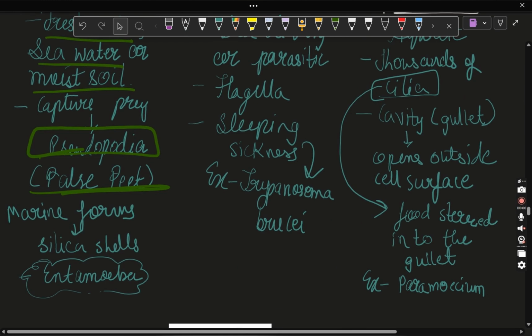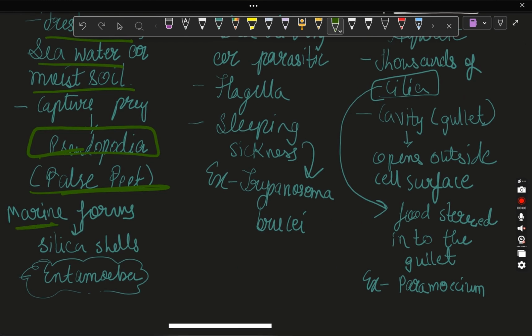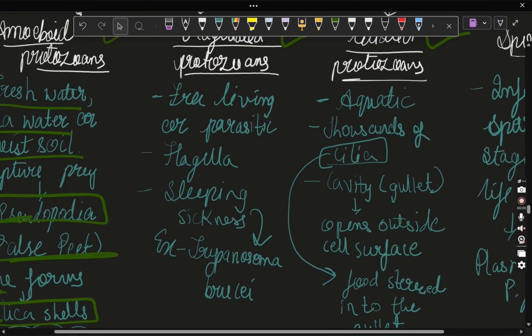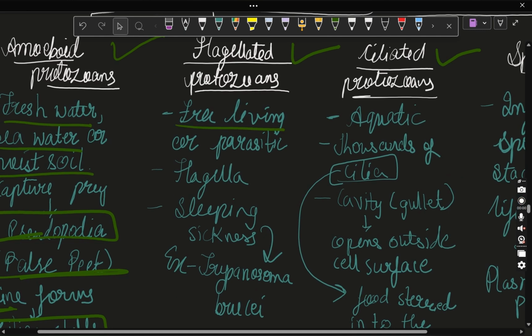All the protozoan amoeboid which is in marine form, they have silica shells. And the example we are going to study is Entamoeba. Just remember amoeboid protozoan, pseudopodia, false feet, and example is Entamoeba. Next category we are going to deal with is flagellated protozoa. They are found as free living or parasitic. Of course, the name tells itself, they have a flagella.